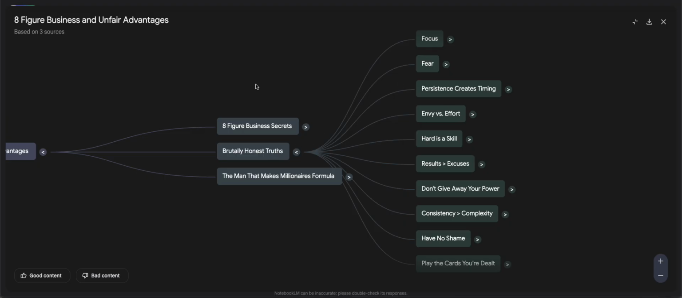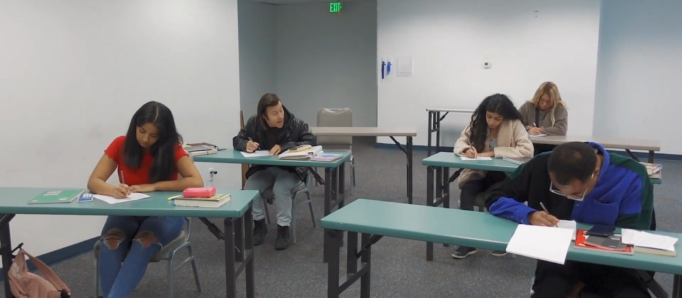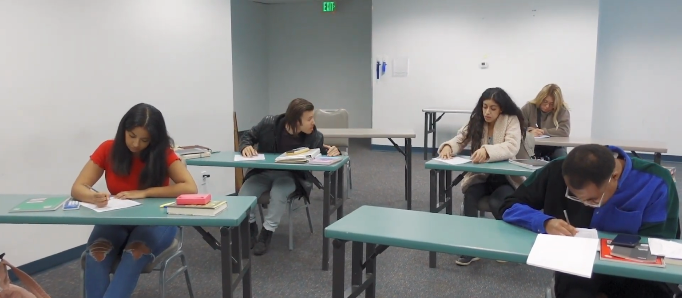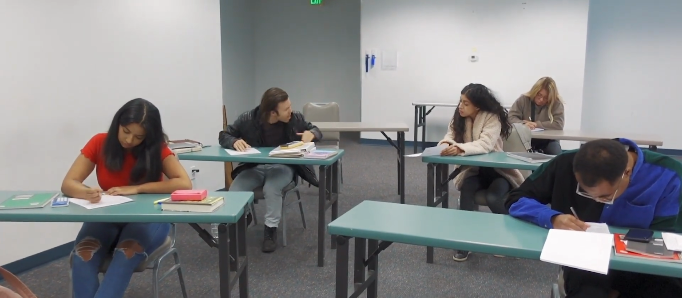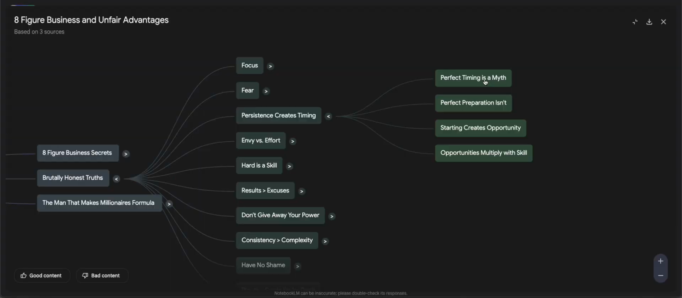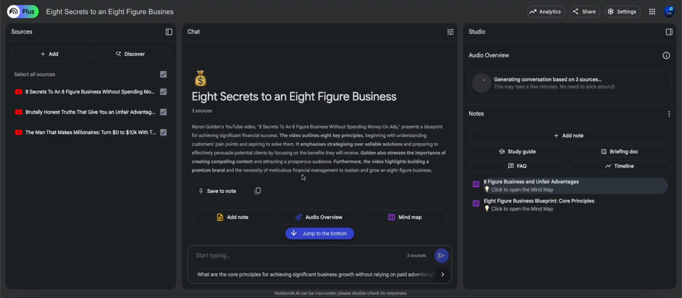So for example, imagine if this was a science paper. Okay, we could be like, okay, focus, great. So what relates to focus? Okay, these two things relate to focus here. Wonderful, all right? Persistence creates timing. Perfect timing is a myth. All right, cool. It's easy for me to remember and understand. I really hope this is making sense, okay?